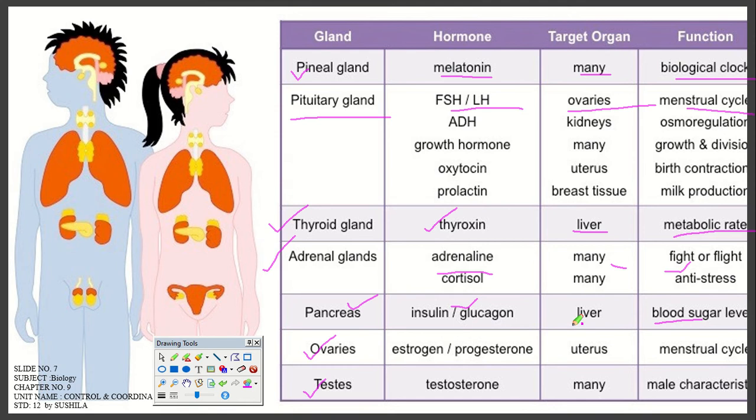This is a general outline of the glands. You shouldn't get confused. While discussing these organs and these hormones, you should be able to have some idea what type of hormone is present in which type of organism, where it is targeting, and where it is functioning. Okay, and one by one we'll see the explanation of each organ, right?